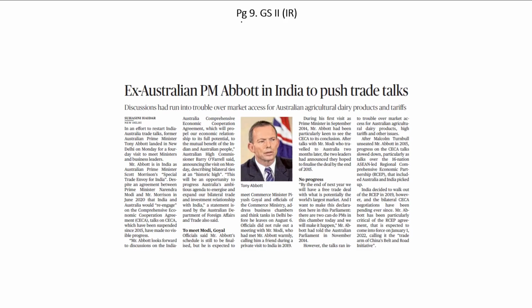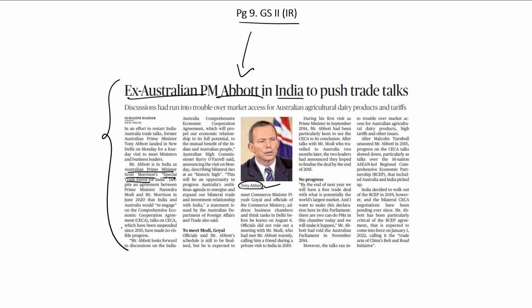Next, according to this article on page number 9, former Australian Prime Minister Tony Abbott is on a visit to India as the special trade envoy of current Australian Prime Minister Scott Morrison. His mandate is to take forward the trade negotiations that were going on between India and Australia under the proposed Comprehensive Economic Cooperation Agreement, or the CECA.